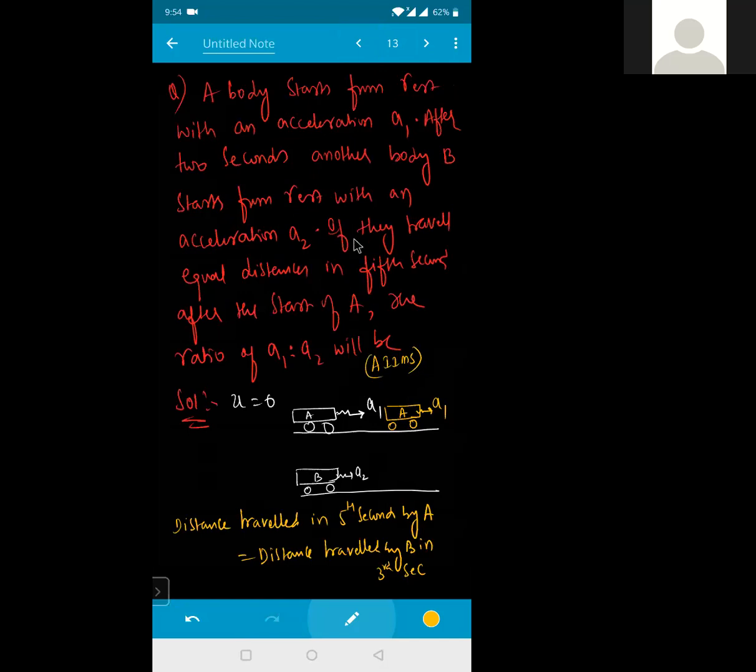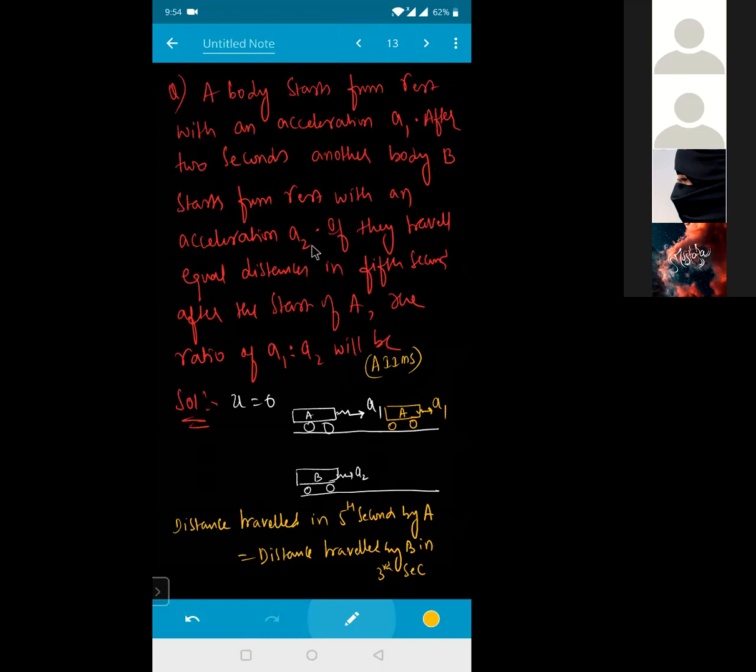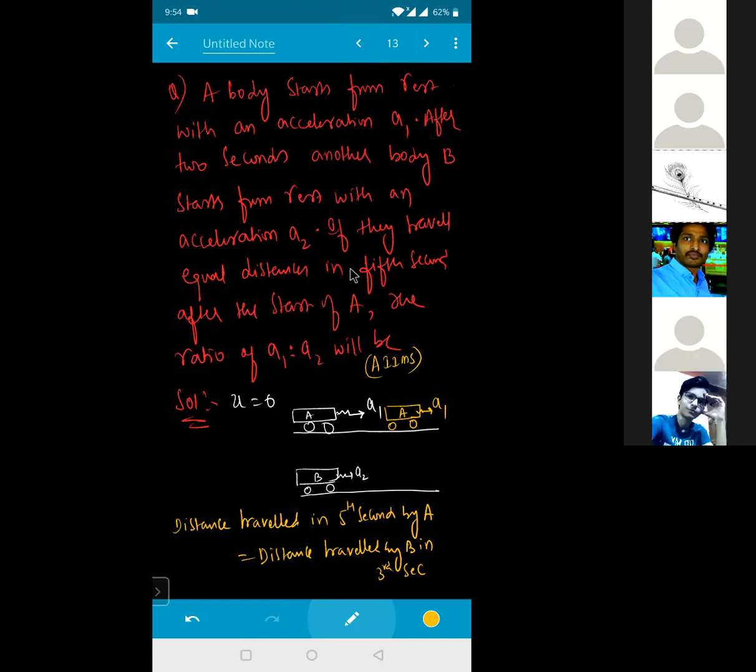Simple application. The only thing is you need to understand the logic of this question. Basically, a body is starting from rest with an acceleration A1. After 2 seconds, another body B starts from rest with an acceleration A2. And if they travel equal distances in the 5th second after the start of A, that means if the first car is at the 5th second, the second car will be at what time, beta? 5 minus 2. That will be at your 3rd second. Is that point clear for everyone?